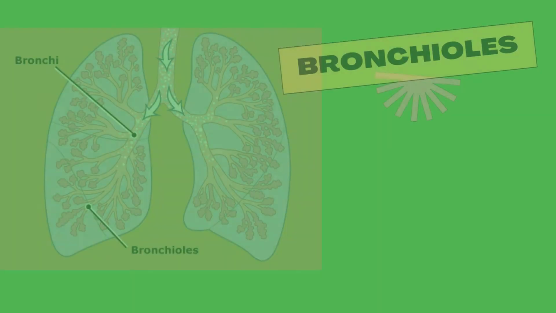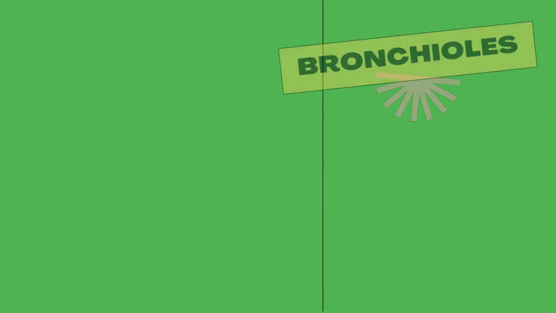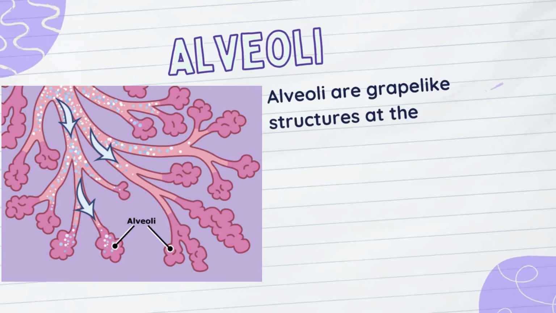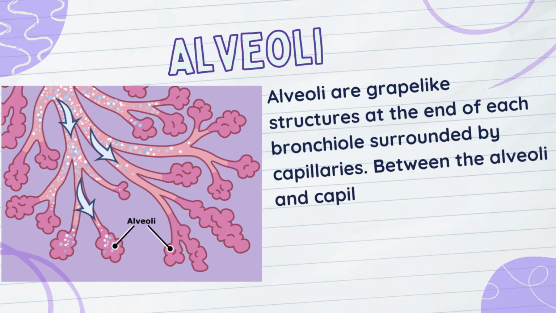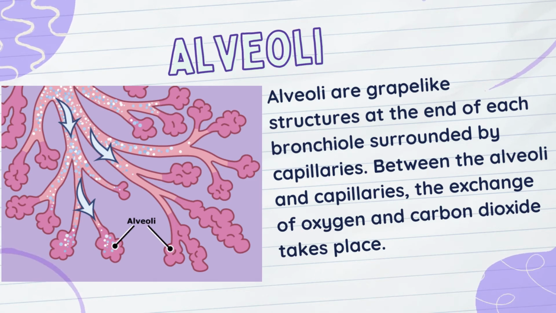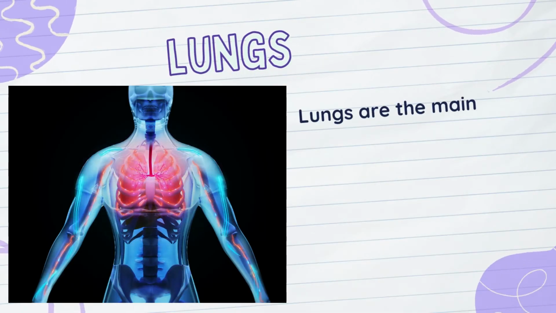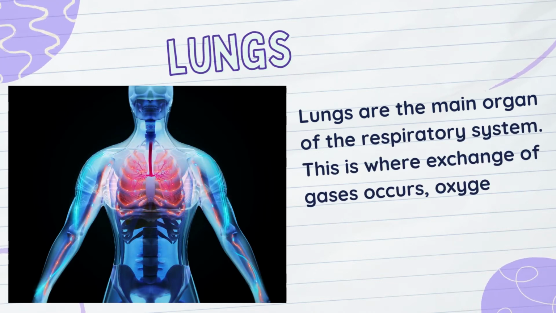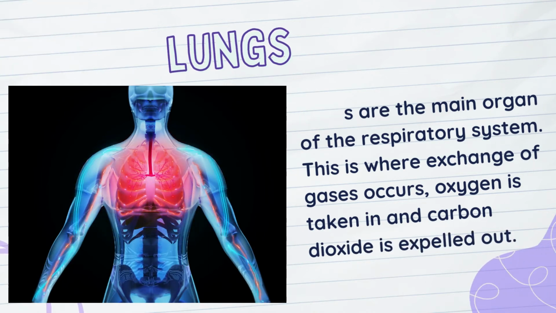The bronchioles. Bronchioles are smaller tubes that branch off into alveoli. The alveoli. Alveoli are grape-like structures at the end of each bronchiole, surrounded by capillaries. Between the alveoli and capillaries, the exchange of oxygen and carbon dioxide takes place. The lungs. The lungs are the main organ of the respiratory system. This is where the exchange of gases occurs: oxygen is taken in and carbon dioxide is expelled out.